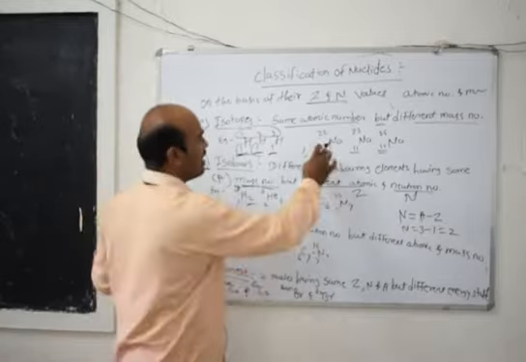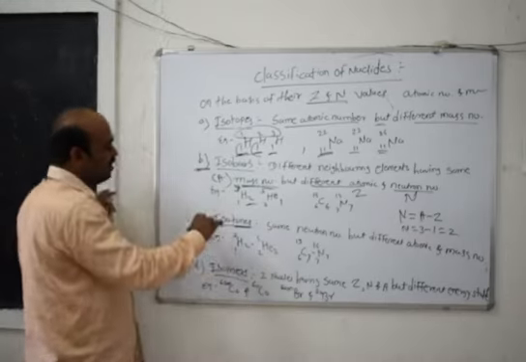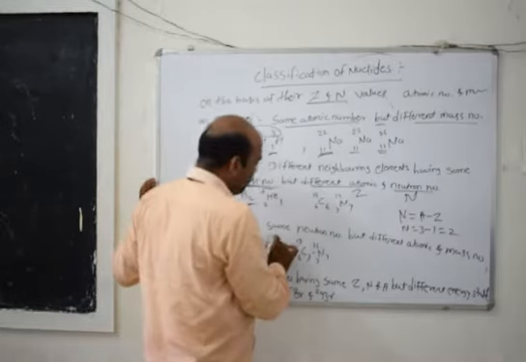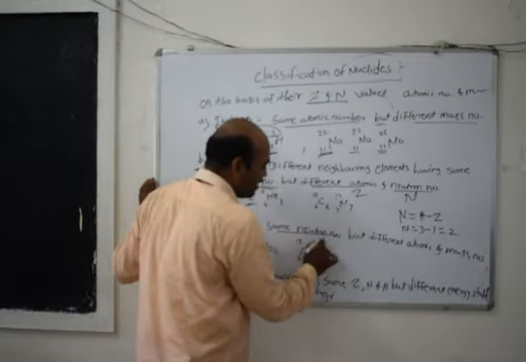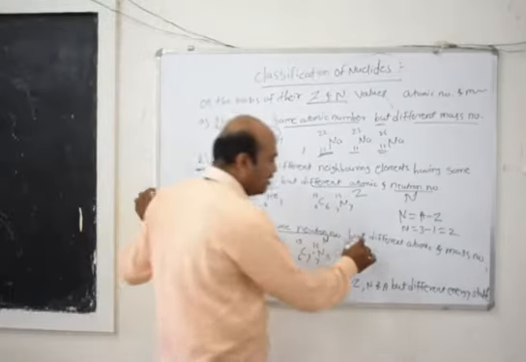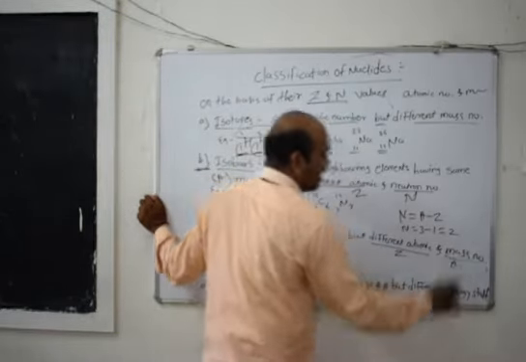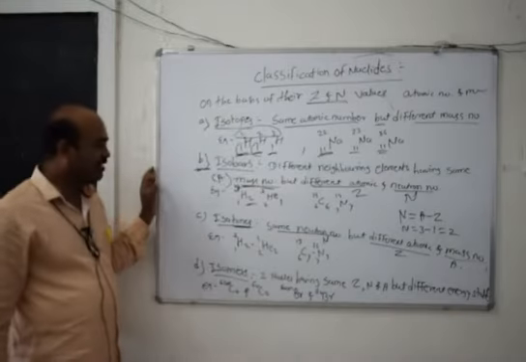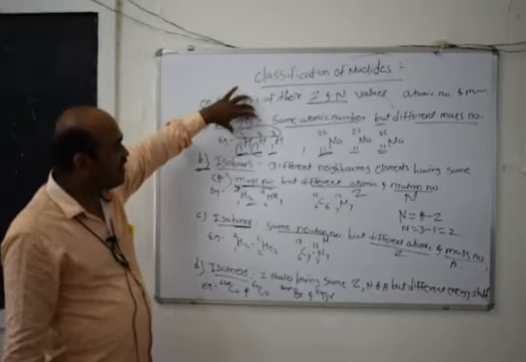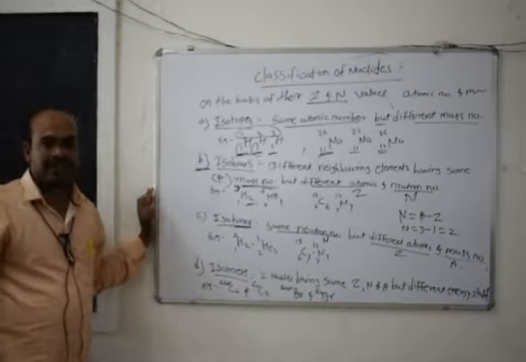In isotopes the atomic number is the same, in isobars the mass number is the same, an easy concept to remember. In isotones, the nuclides have the same neutron number, that is the N value is the same, but different atomic number and mass number, that is Z and A values are different and N values are the same. In the three cases, in one Z is the same, in another A is the same, and in this case N is the same and the other two values are different.